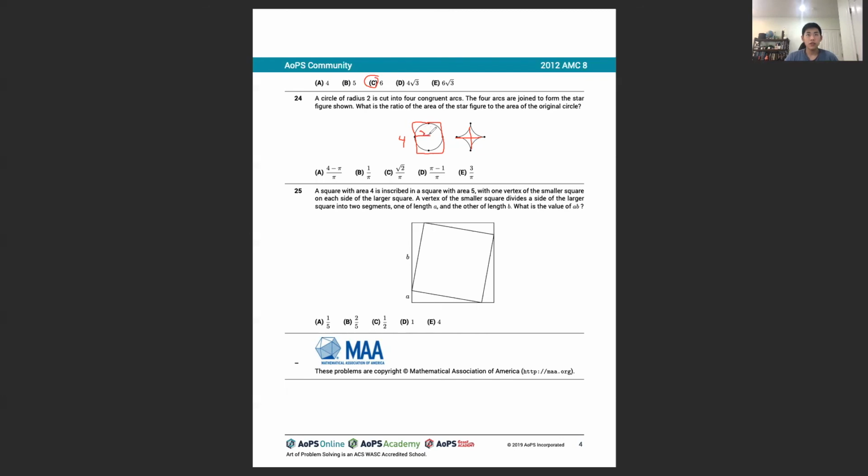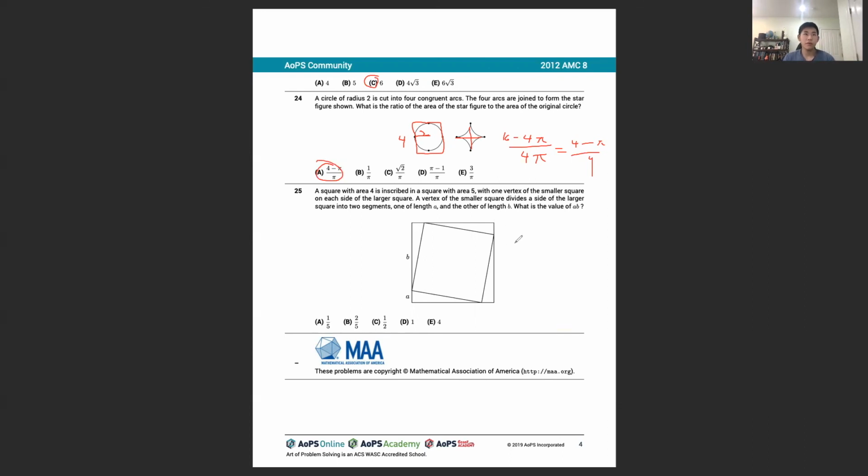Now the circle is radius 2, and the area of a circle is pi r squared, which means that the circle has an area of 4 pi. So we want the ratio of the star to the area of the original circle. The circle is 4 pi, and the star is 16 minus 4 pi. It's the square minus the circle here. And that's going to simplify to 4 minus pi over 4, and that's A.